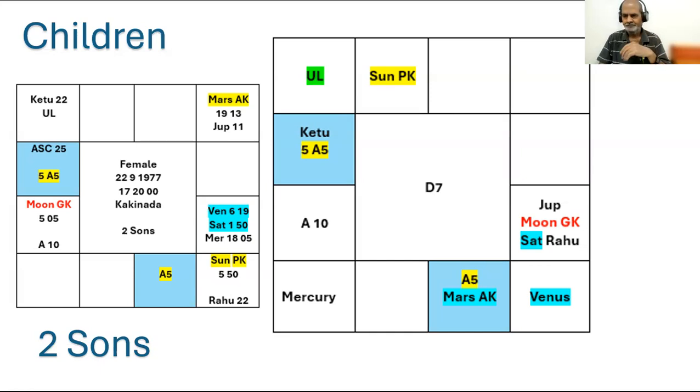I tell you one more thing. In Jaimini, in the divisional charts, we find sometimes a wonderful pattern of the padas. That pattern indicates to some extent the results of that division. So this is D7, connected to children. See here A5. The first A5 is there. 10th from A10 is A5.